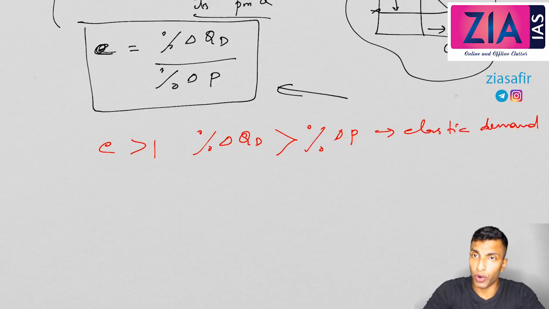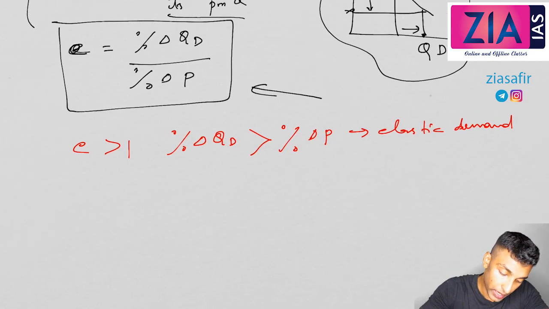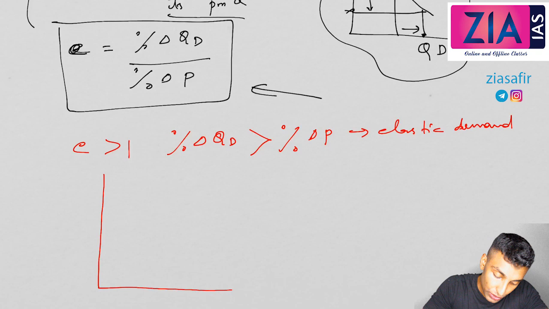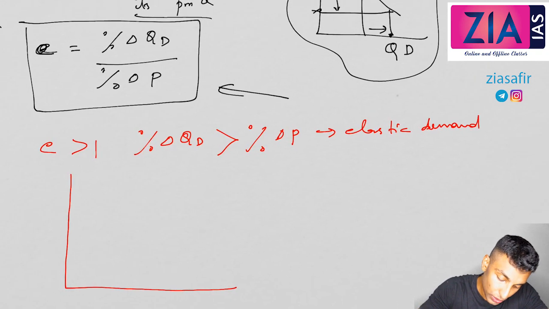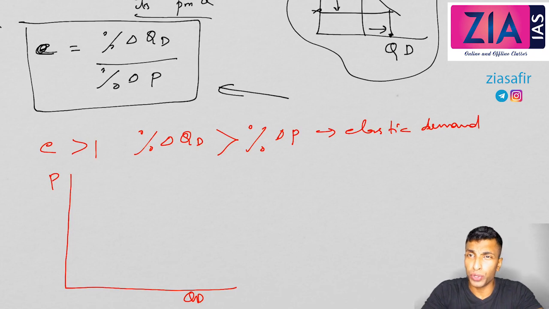Elastic demand. If you want, I'll show you an example here by drawing a diagram. That will be very easy for you to understand elastic demand. So this is your demand curve. Here it is quantity demanded, here it is price. Now you draw a flatter curve in case of elastic demand.